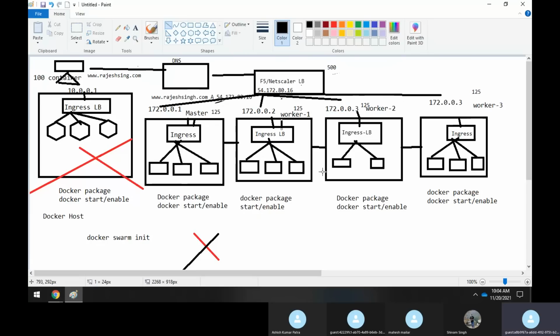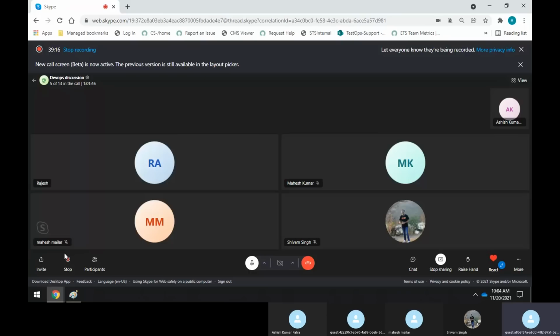Because this is very important, and they will definitely put forth a few questions to you. Whoever goes for an interview, particularly in Docker Swarm, they will ask one or two questions. Clear? Okay. Yes, sir, I'm good.